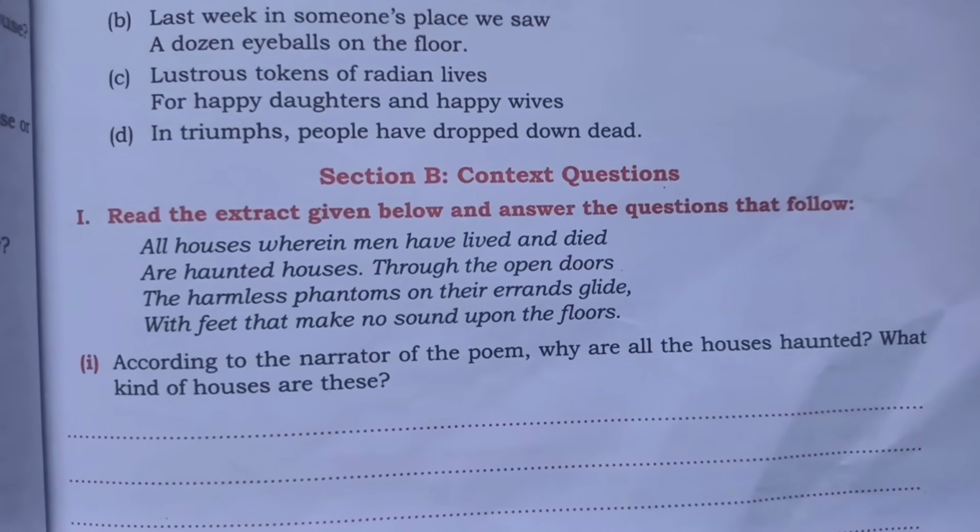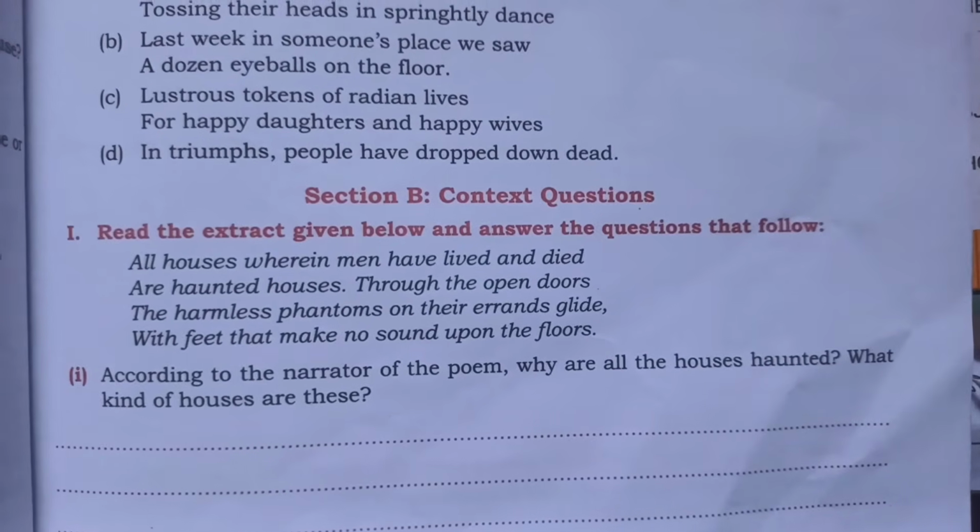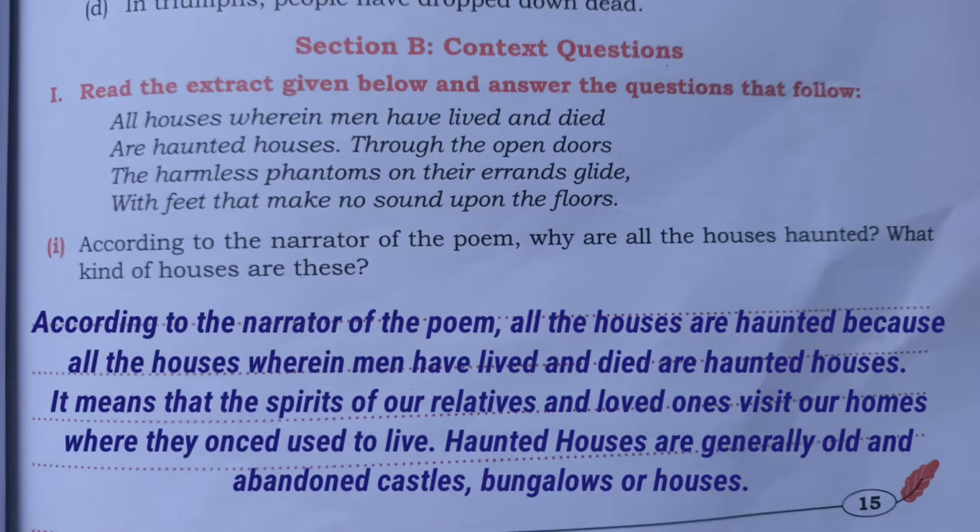The first one: according to the narrator of the poem, why are all the houses haunted? What kind of houses are these? The answer will be, according to the narrator, all the houses wherein men have lived and died are haunted houses. It means that the spirits of our relatives and loved ones visit our homes where they once used to live. Haunted houses are generally old and abandoned castles, bungalows, or houses.